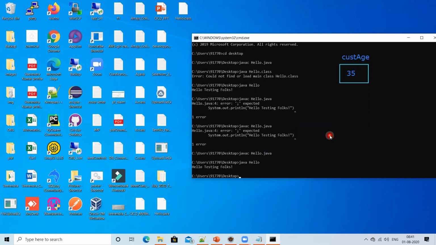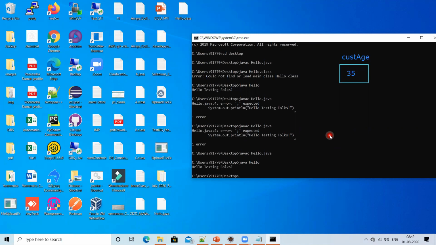What is the purpose of running this command? Sorry? What is the use of running the command prompt? See, somebody shared a code with you. They compiled the files and shared the code with you, and you want to run that. You don't have Eclipse on your machine, and you don't have any other editor, and you want to run that particular code. Will I be able to execute it? Why not? From the command window also you can execute the code. It's not mandatory, but if you want to run it, this is the option you have.